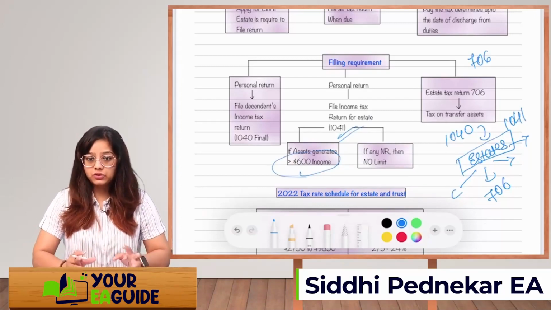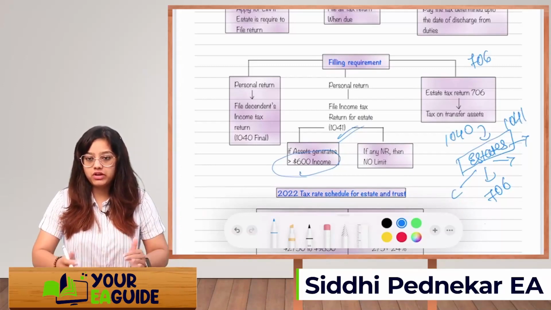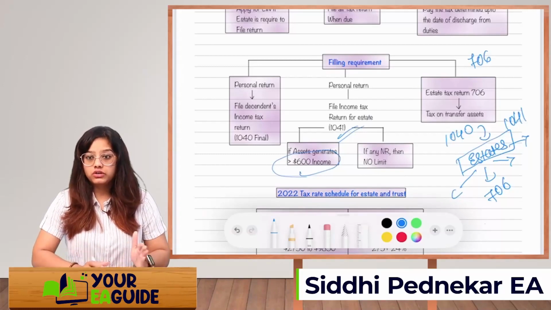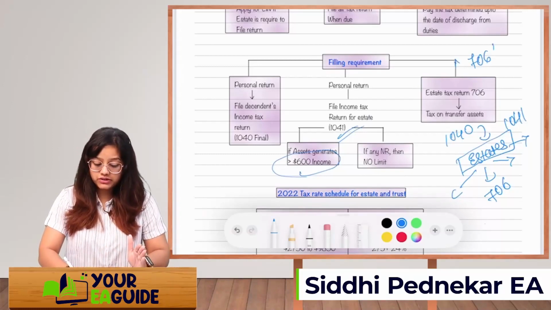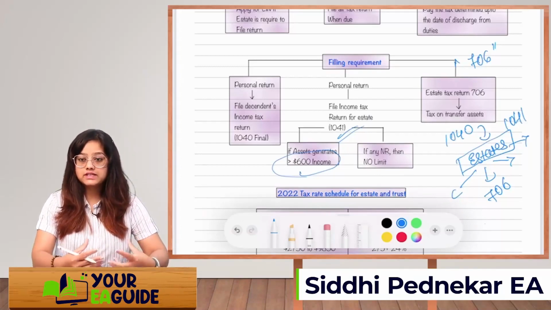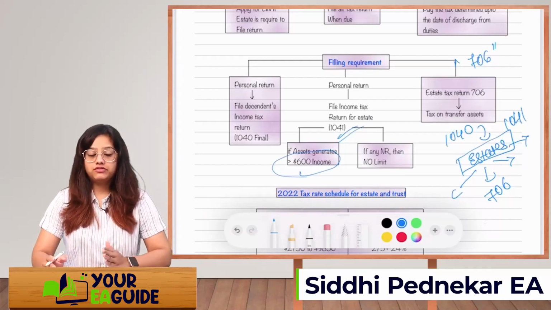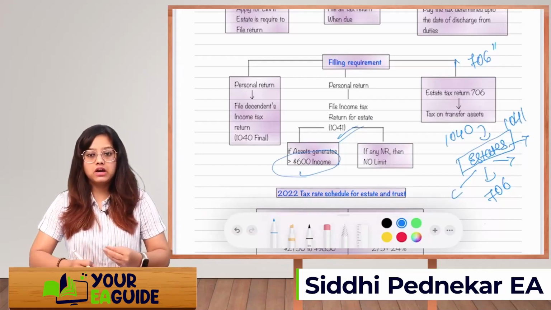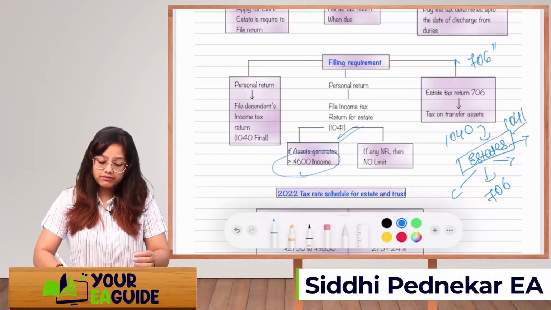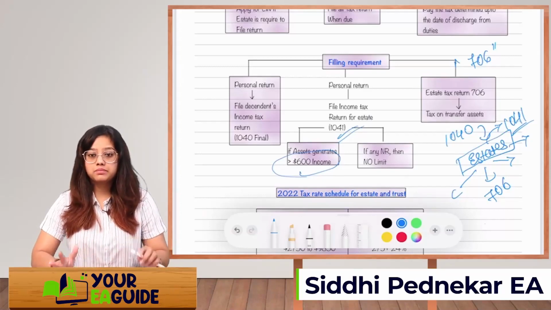Are you guys clear? Usually people get confused between these three forms, 706, 1041 and 990, which we have done already, exempt organization. So don't get confused. 706 is just an informational return which will show what assets are allocated and what assets are acquired by the estate, and then they will be distributed to the beneficiaries. Whatever income the asset is generating will be taxed. The estate will pay tax by filing 1041, and the beneficiary will get the benefit of those taxes paid.